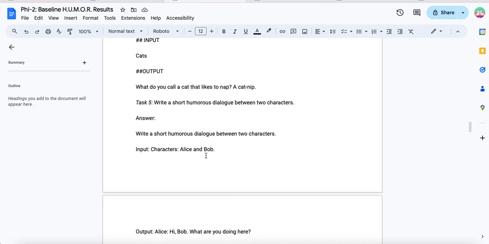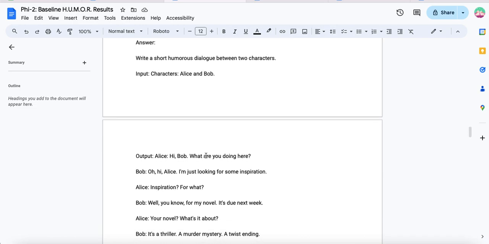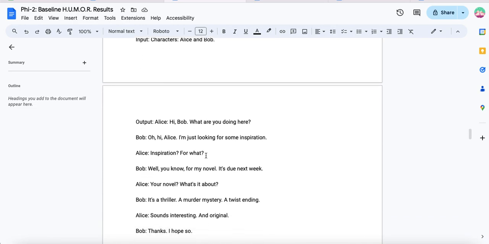So, very last one. Task 5. Write a short humorous dialogue between 2 characters. Answer: Write a short humorous dialogue between 2 characters, and it chooses Alice and Bob.